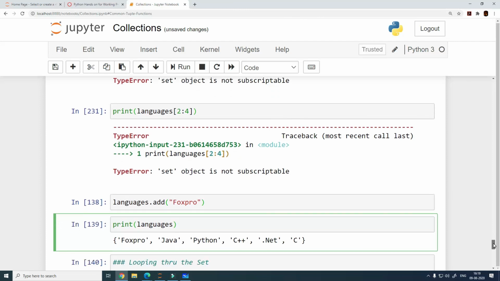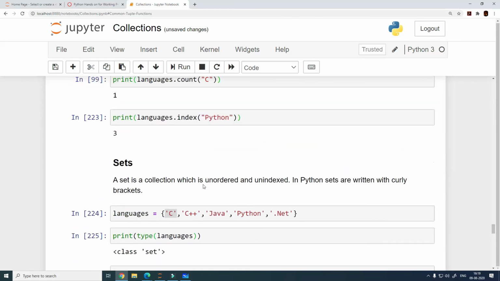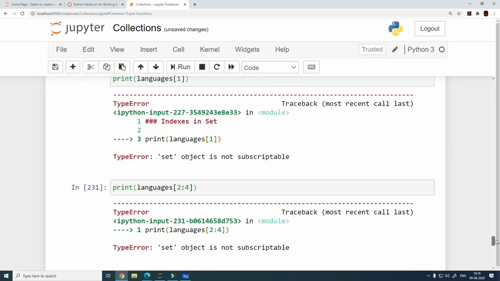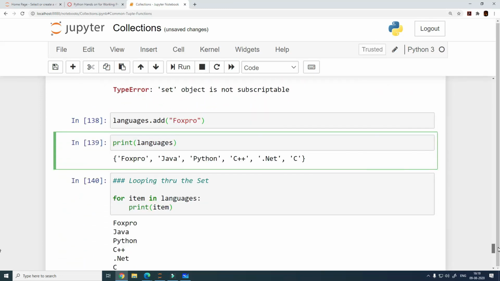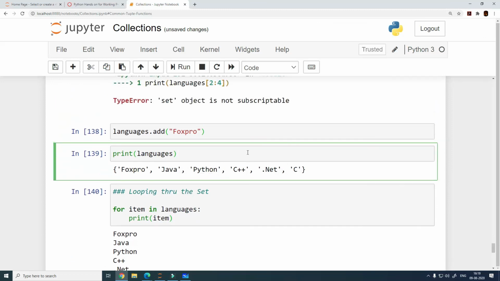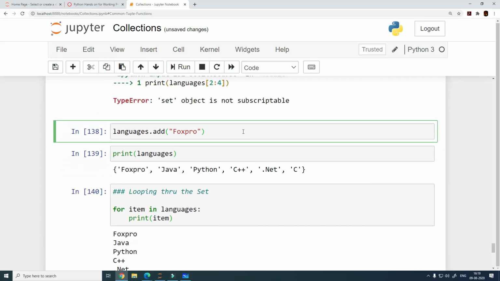Okay. So we have already seen one difference, right? This is unordered, this is unindexed, and we have already seen that. How do we define it? Using curly brackets. Another thing that we have to see now is that nowhere does it say that a set is non-mutable, which means we can mutate a set. Which means we can add elements to a set, and you can remove elements from a set as well.